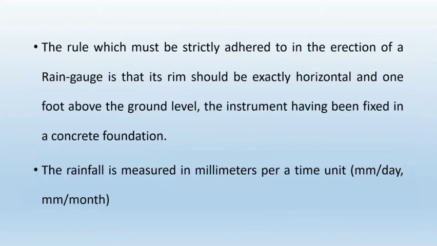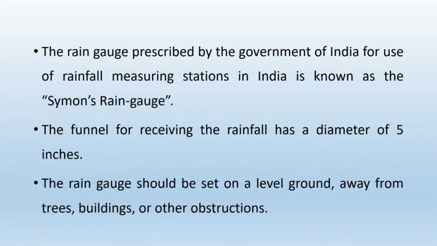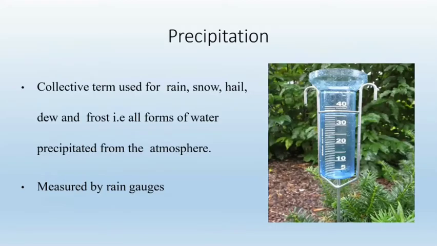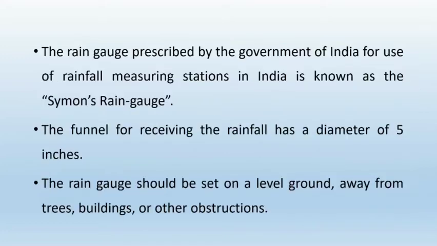That rim of the rain gauge, it should be exactly horizontal to the ground and 1 foot above the ground level, and it should be fixed in a concrete foundation. You can see in the image, it is 1 foot above the ground level, it is horizontal to ground level, and it should be fixed in a concrete foundation.